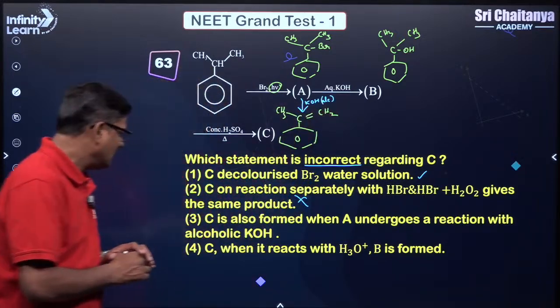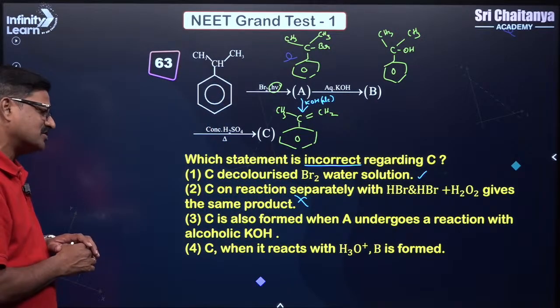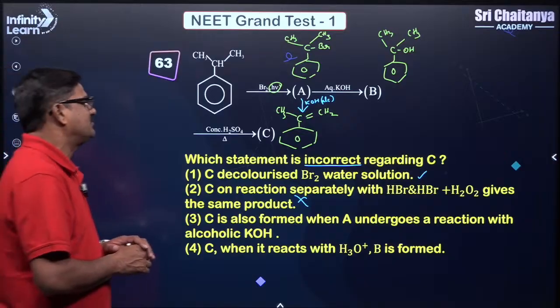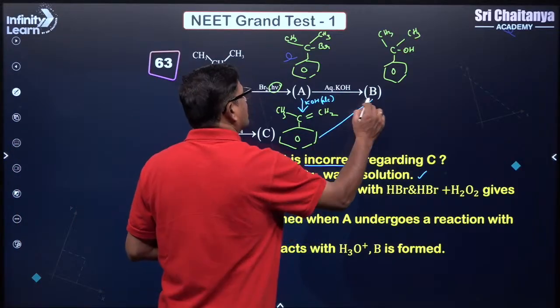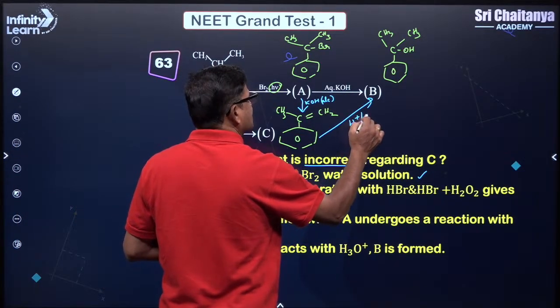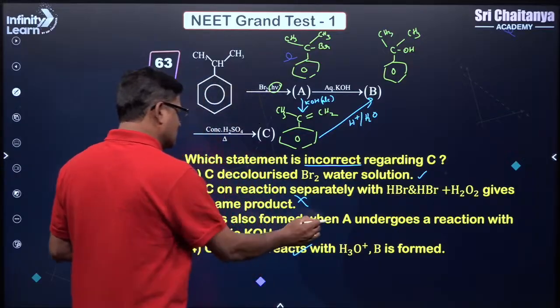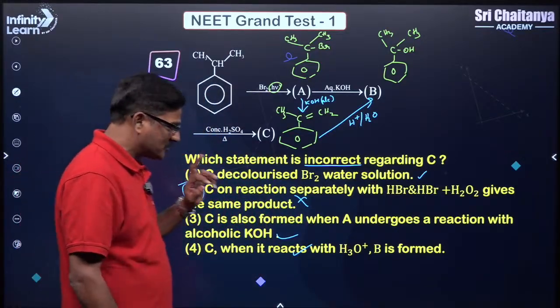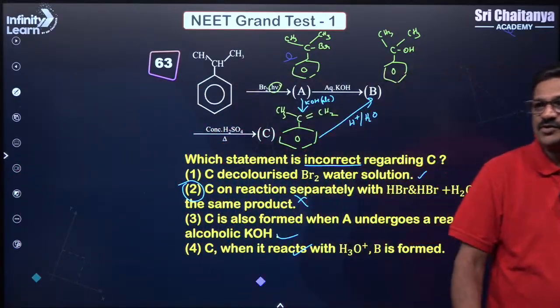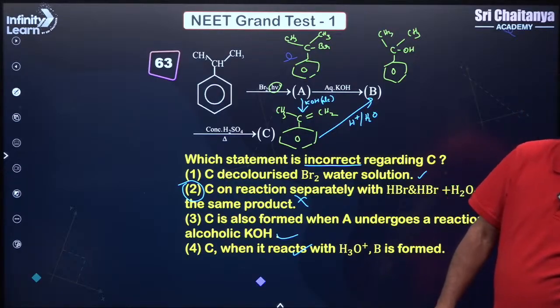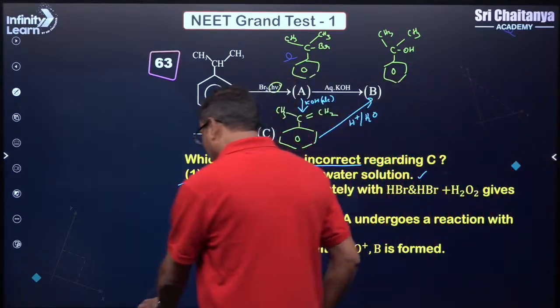Understand? Clear? And when C reacts with H3O+, you are going to get B. Yes, of course, you are going to get acid catalyzed hydration. So this is correct, this is correct. मैं क्या बोलना चाहता हूँ, option 2 is the wrong option. Option 2 is the wrong option. ठीक है?